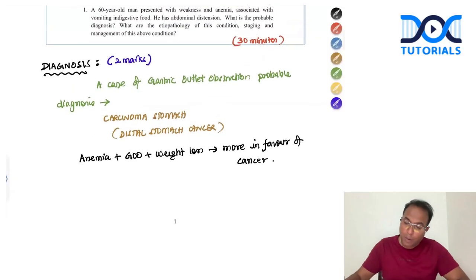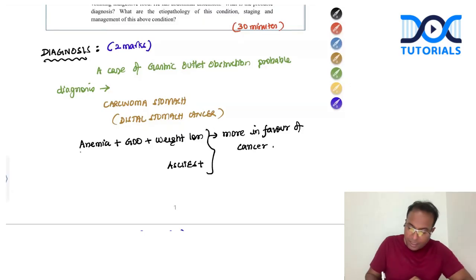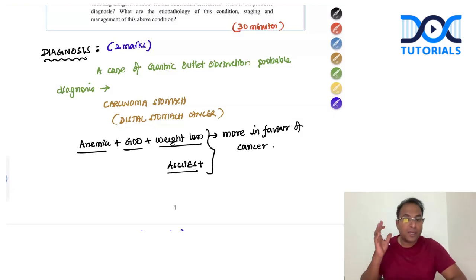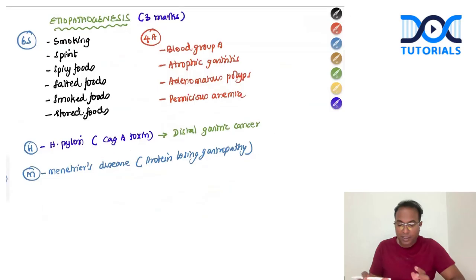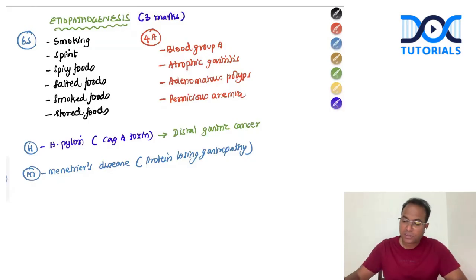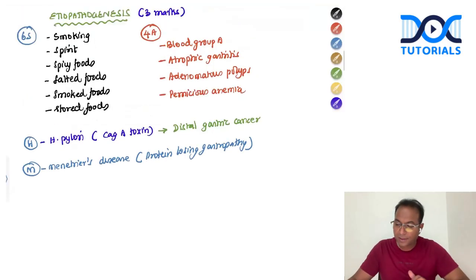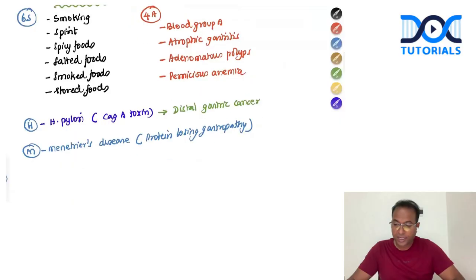The patient is having abdominal distension, probably ascites. From the history, ascites is also present. So this all favors cancer stomach. Anemia, gastric outlet obstruction, weight loss, ascites, all these favor cancer. So etiopathologically, what are the risk factors? I have written very clearly the 6S, 4A, 1H, and 1M. These are the risk factors of cancer stomach. When writing an essay question, you should be able to recall the contents as fast as possible. So don't forget this 6S, 4A, H, and M.